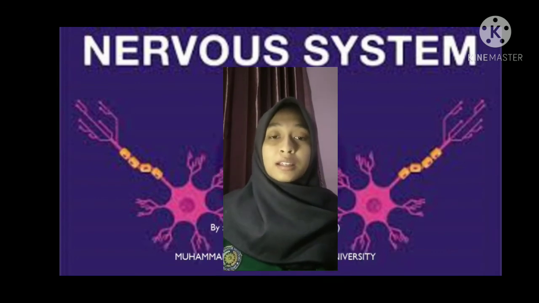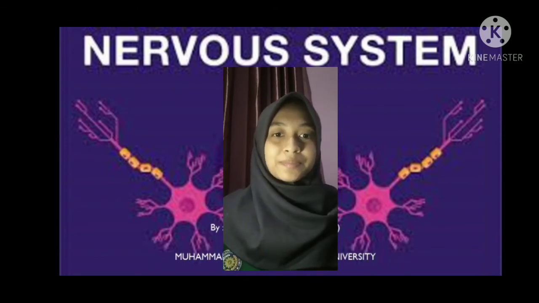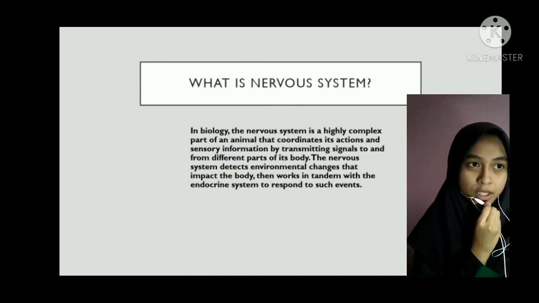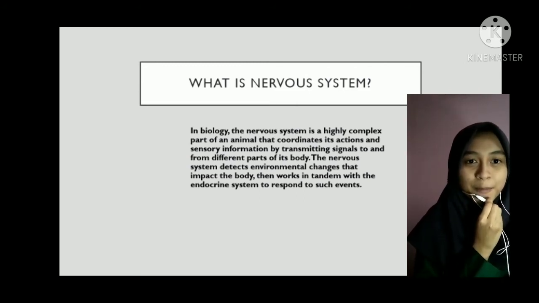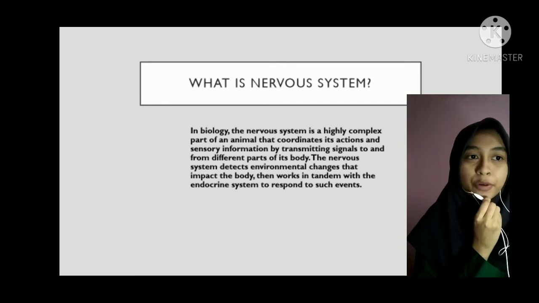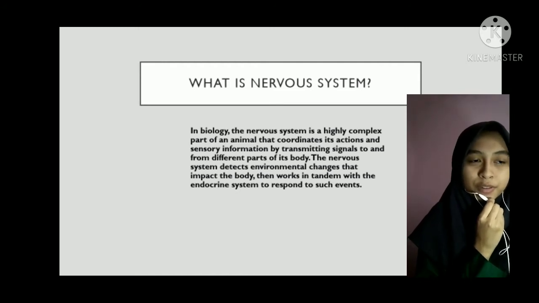Here is an explanation of the nervous system. Now we will look together at the nervous system. What is the nervous system? In biology, the nervous system is a highly complex part of an animal that coordinates its actions and sensory information by transmitting signals to and from different parts of its body. The nervous system detects environmental changes that impact the body, then works in tandem with the endocrine system to respond to such events.